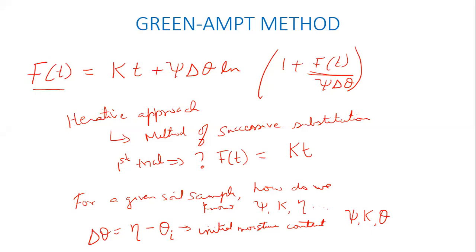Okay. Now, if theta is 0, what do you expect the suction head to be? You expect the suction head to be the maximum possible for that soil sample, right? Because all the voids are completely empty. If all the voids are completely empty, all those surfaces of the soil particles are free to attract water towards themselves through the electrostatic forces or whatever it is, right? So when theta is 0, you would expect the maximum suction head. And when theta is equal to porosity, you expect minimum, or in other words, 0 suction head.